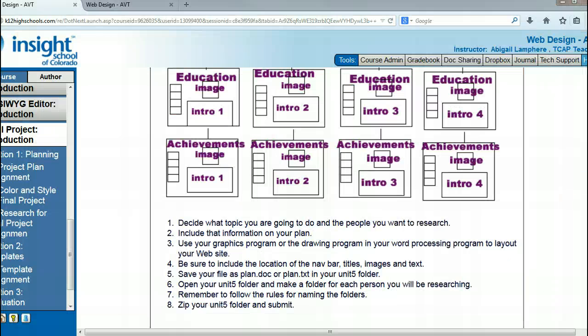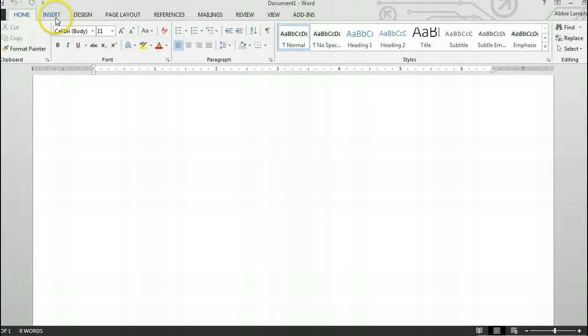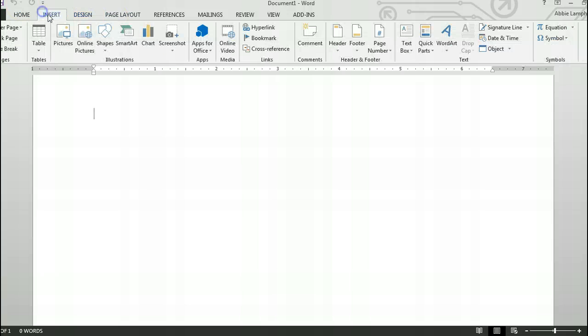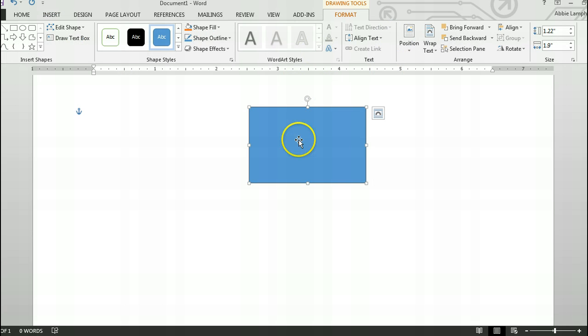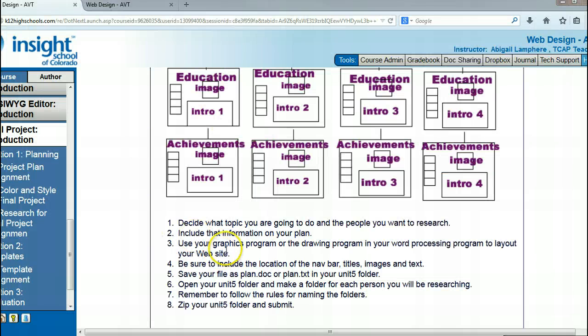You could use Microsoft Word and insert boxes and shapes to help you with organizing your website, and then you can type inside of these boxes. You can use, like your text suggests, a drawing program. It's really up to you.